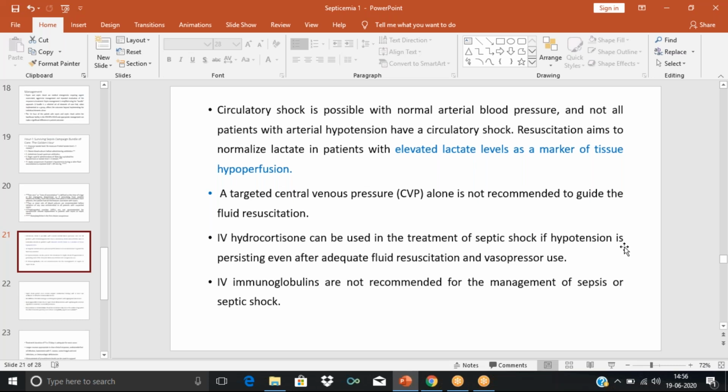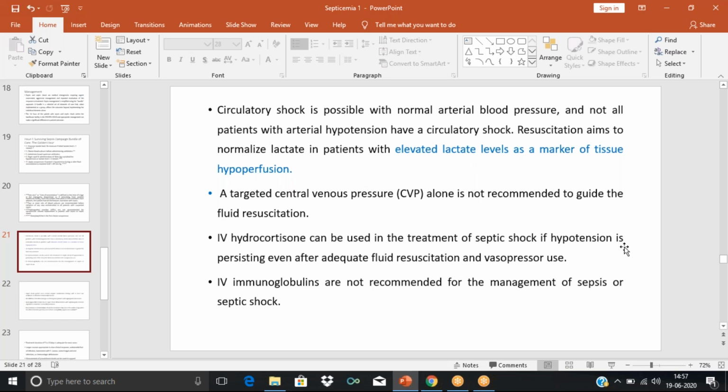So these are the 2 possible mechanisms through which the steroids, the hydrocortisone, can increase the blood pressure in case of septic shock. Here we know that even sometimes when the blood pressure is maintained, circulatory shock can still be there. And those with arterial hypotension may not have circulatory shock. So we cannot be assured about anything. Resuscitation is important, and when we do resuscitation, we can monitor it with the help of central venous pressure.